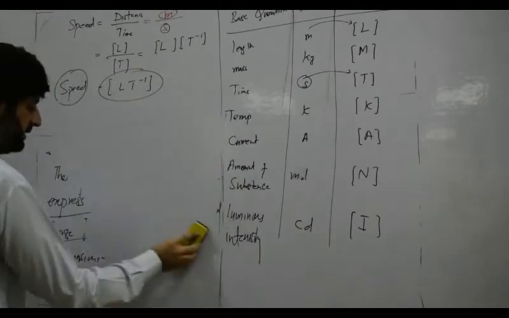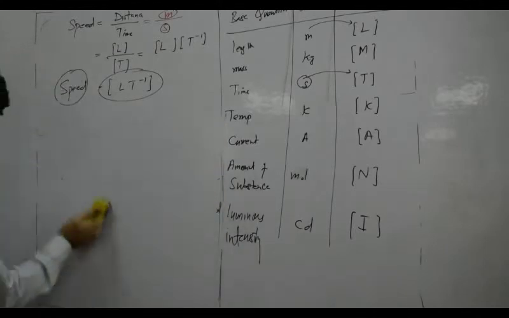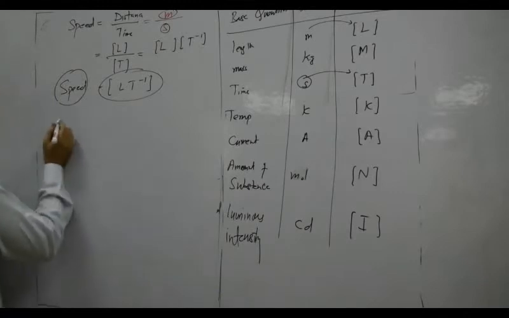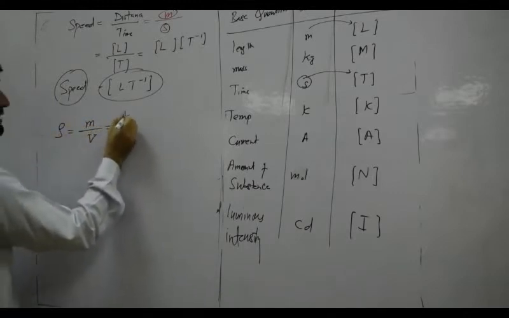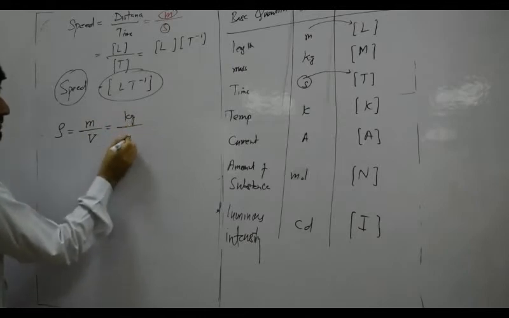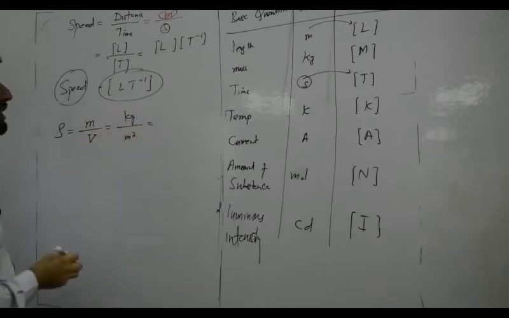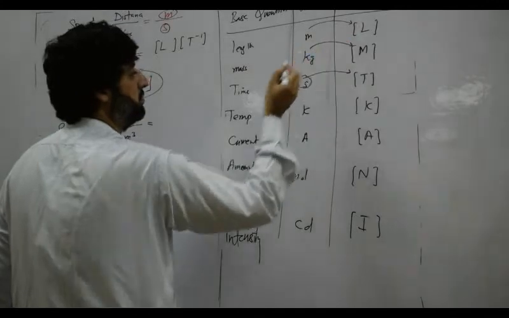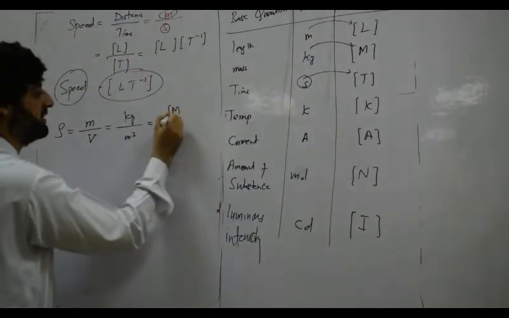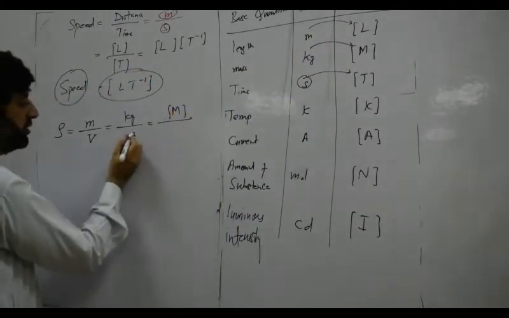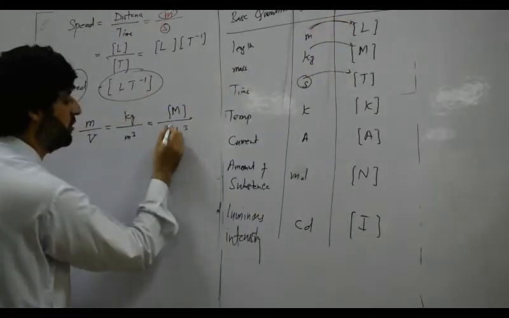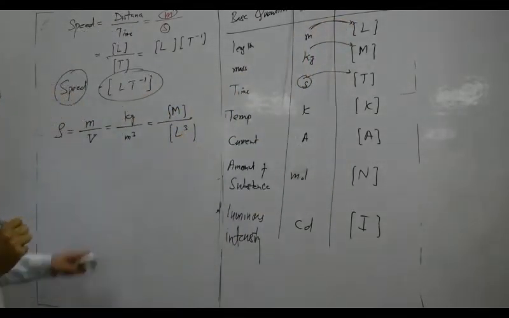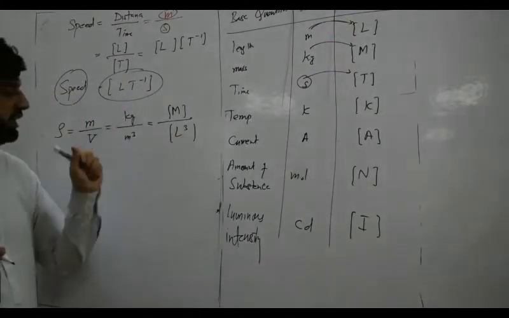Another example is density. The equation for density is mass per unit volume. What is the unit of mass? That is kilogram. What is the unit of volume? That is meter cube. What is the dimension of kilogram? That is [M]. What is the dimension of meter? The dimension of meter is [L]. The power of the meter is cube, so it will be L cube.